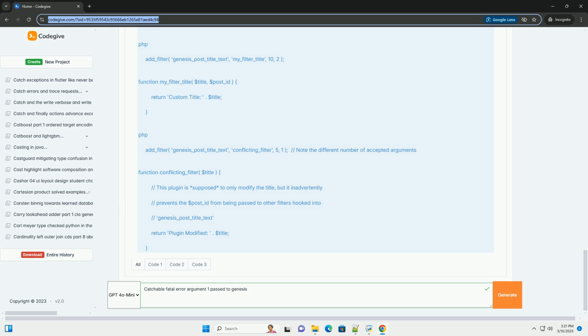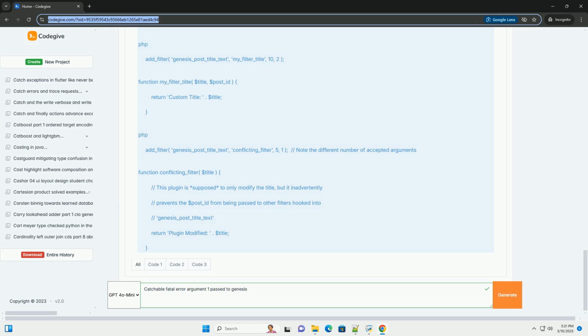/path/to/your/wordpress/wp-content/themes/your-child-theme/functions.php. This provides the file path where the error is occurring. This is critical for locating the problematic code. On line 123. This indicates the specific line number in the file where the error is triggered.